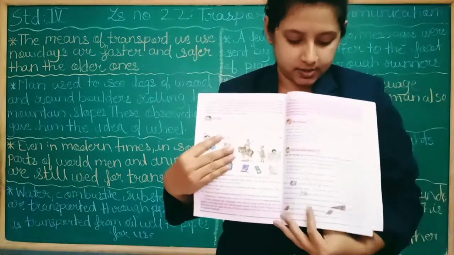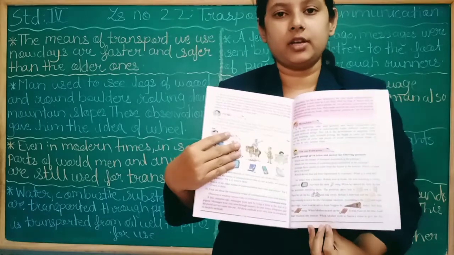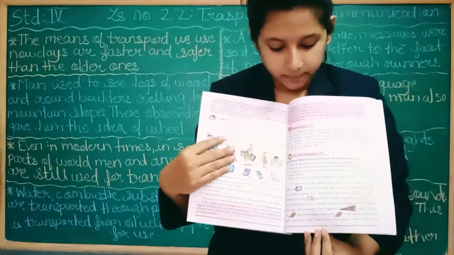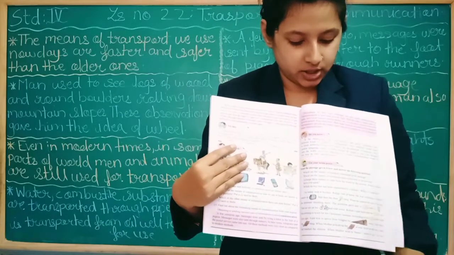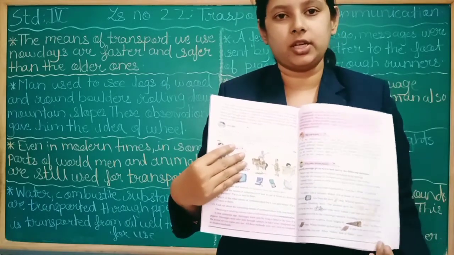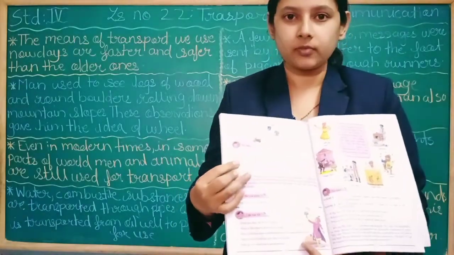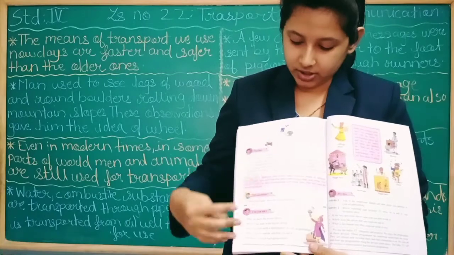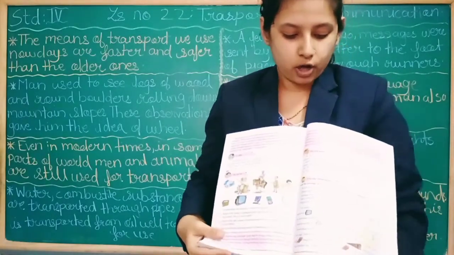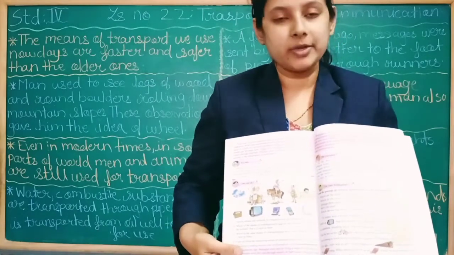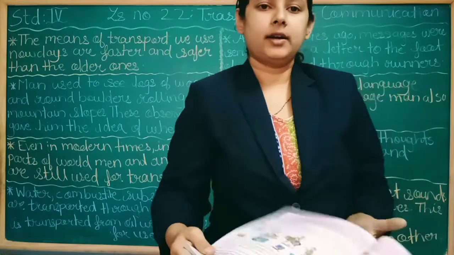Now here are some pictures given and a passage is also given. In that passage, pictures are given. So these pictures in the passage indicate the means of communication and means of transport. As you can see, there are many pictures in the passage here and also here. All these pictures are of means of communication and means of transport.